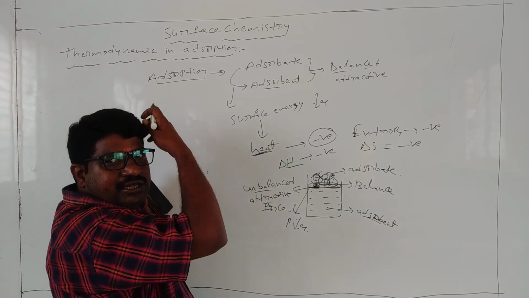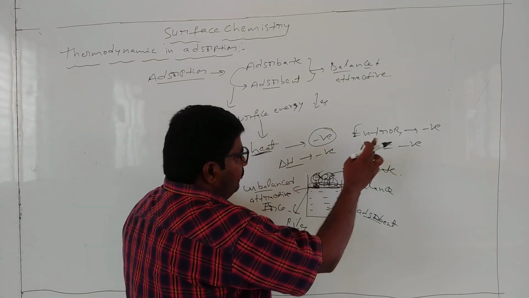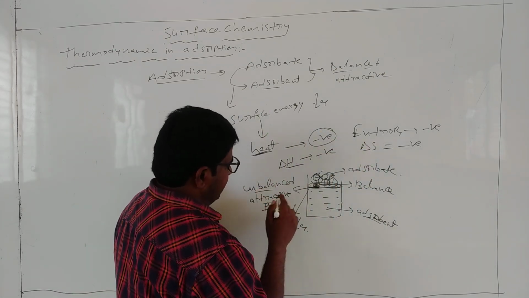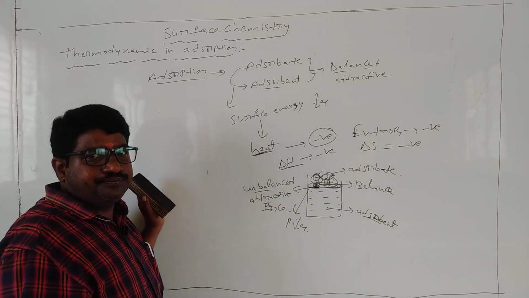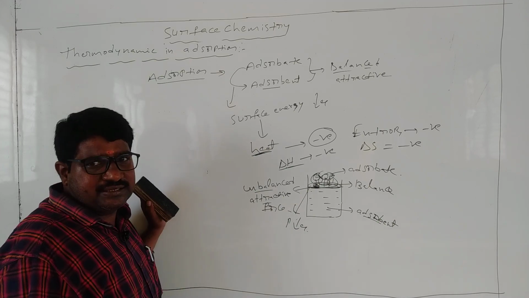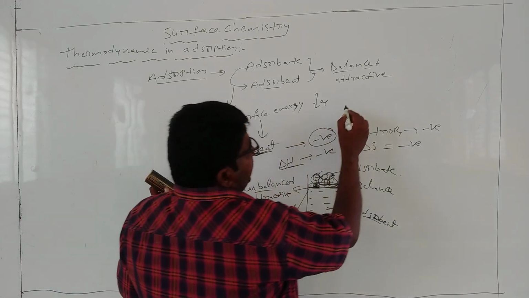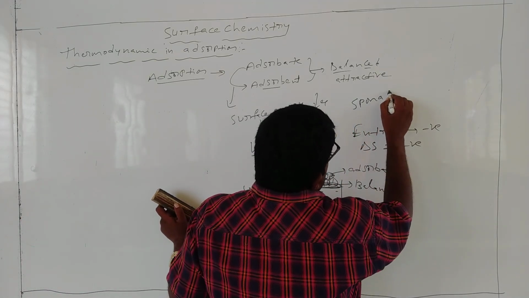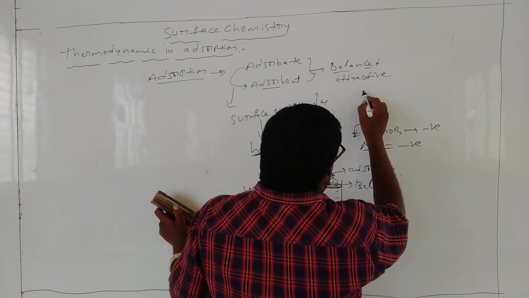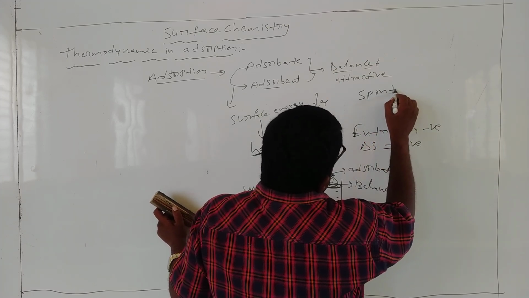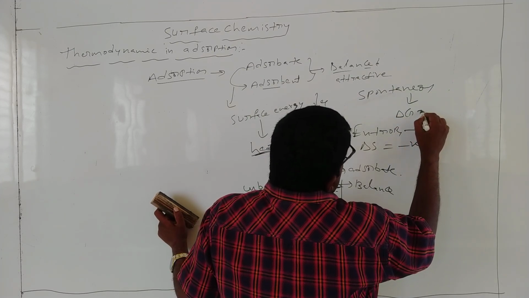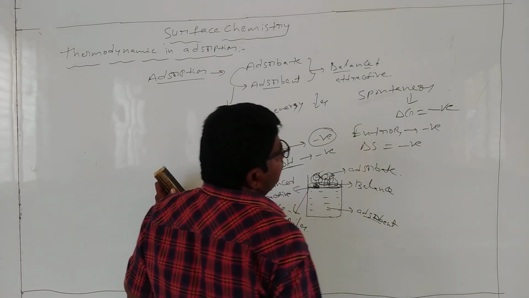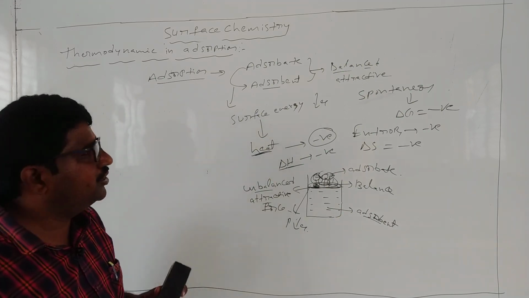According to Gibbs energy, the enthalpy, that is delta H, heat meaning energy, and entropy are spontaneous. These two are spontaneous, then delta G is also negative.